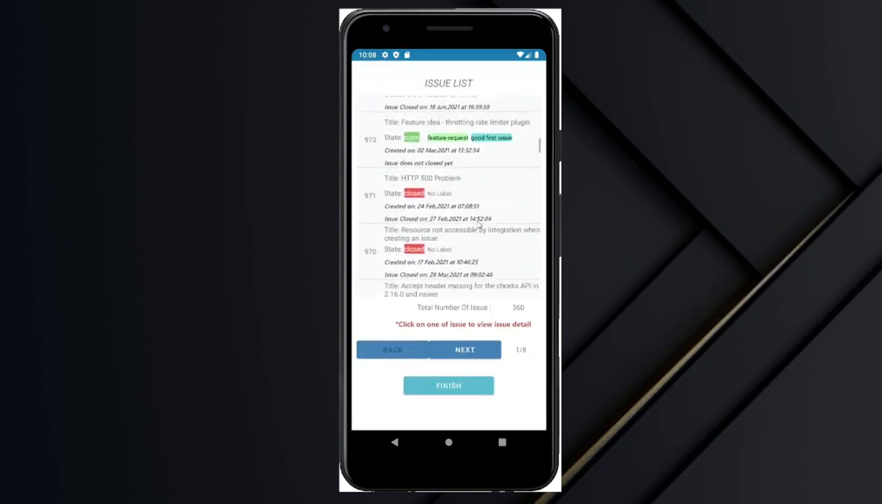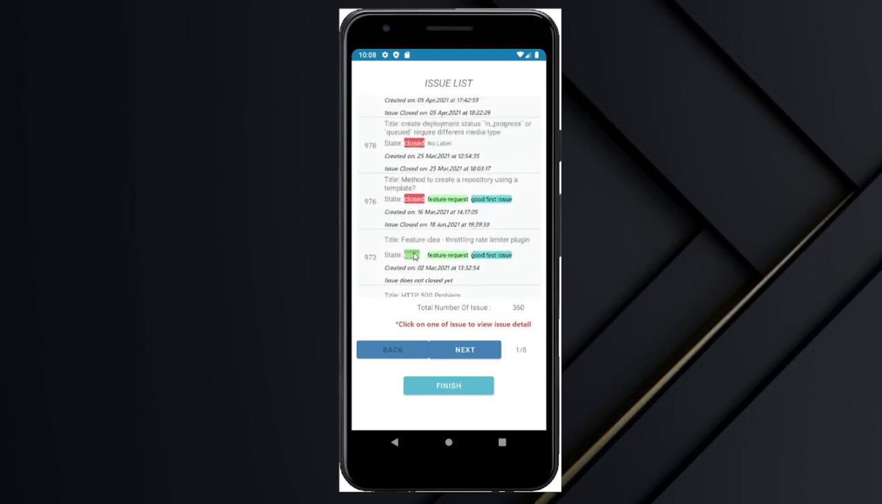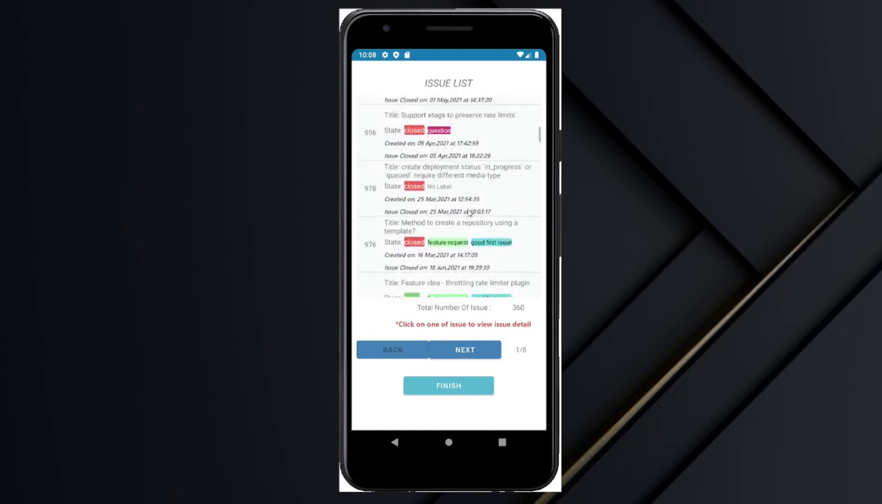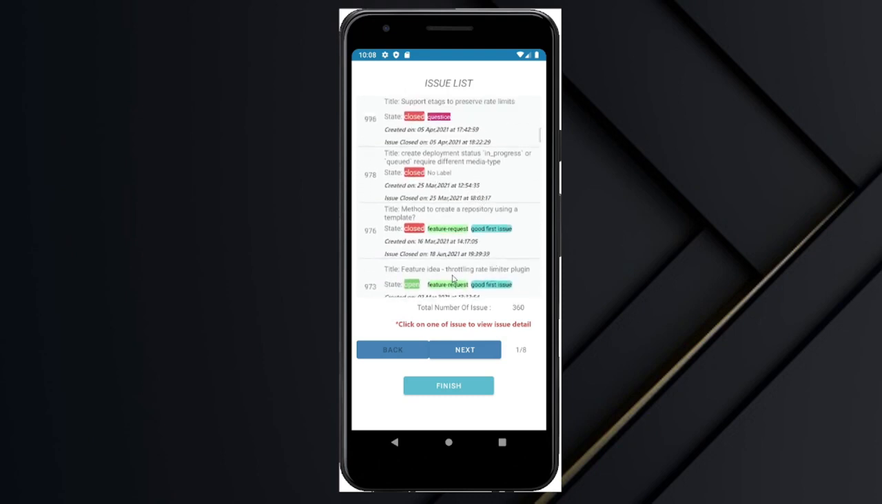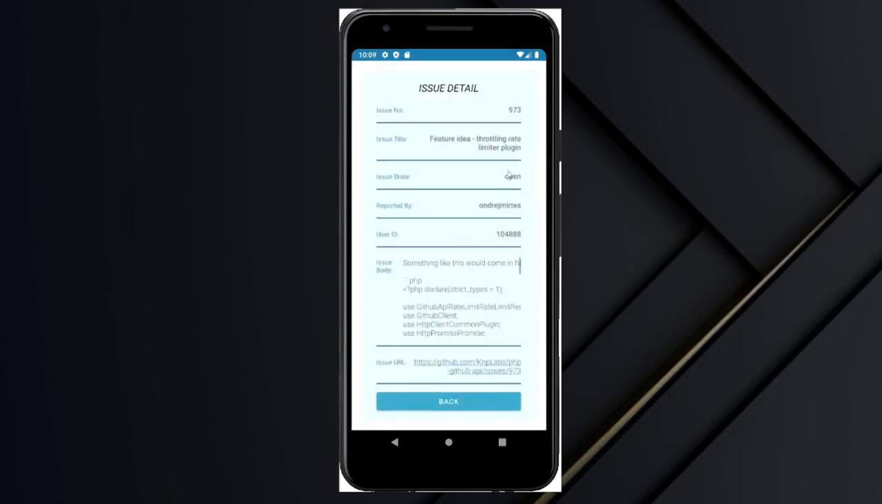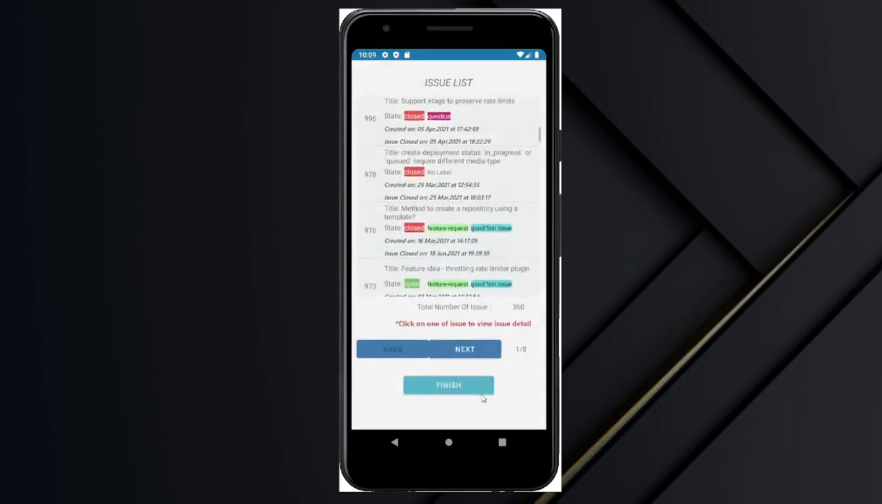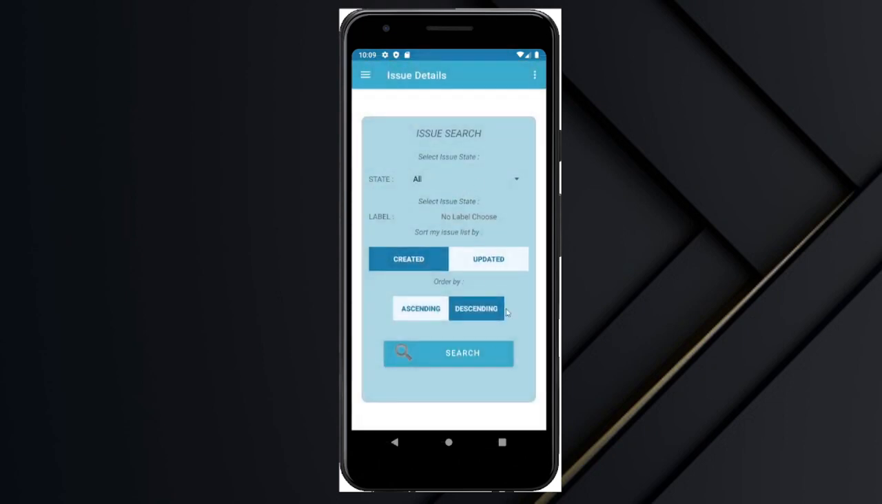As you can see, this is the list of issues. This is the state of the issue, which is open, and this is the label. If there is no label, then this will show to you. Also, you can click an issue to view the issue detail. The issue body is the detail of the issue, and the user ID is the one who reported it, which is this user. And this is the issue title. If you want to view more detail, you can just click the link here. Then just go back, then finish, then you go back. If you want to view another issue, just click.